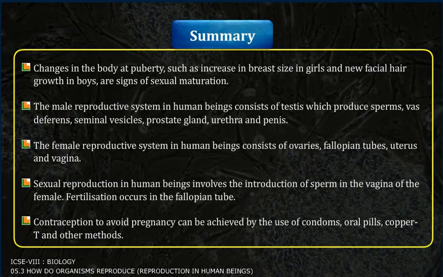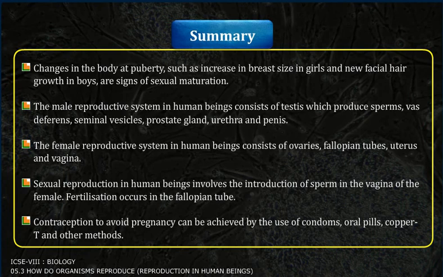Summary. Changes in the body at puberty, such as increase in breast size in girls and new facial hair growth in boys, are signs of sexual maturation. The male reproductive system in human beings consists of testes, which produce sperms, vas deferens, seminal vesicles, prostate gland, urethra, and penis. The female reproductive system in human beings consists of ovaries, fallopian tubes, uterus, and vagina.